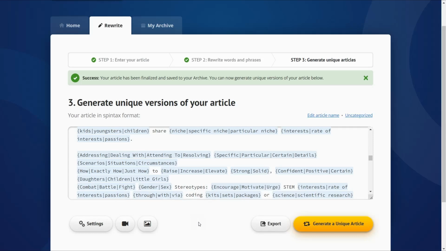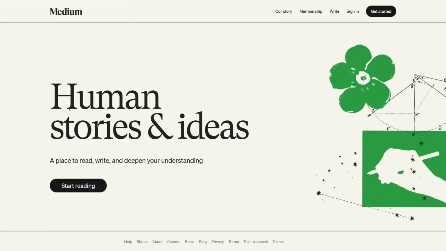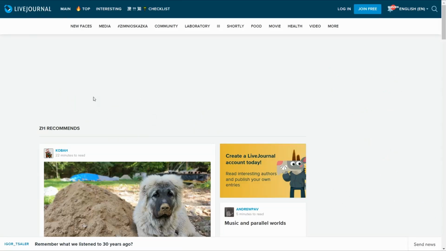for bloggers. For sure, we mean medium.com. Here you can sign up for free and create your account regarding parenting styles, the parenting niche, and publish your original article that you have generated from deepseek.com. And the next one, like LiveJournal, here we can take another copy that we have got from SpinRewriter and publish it in our account here.